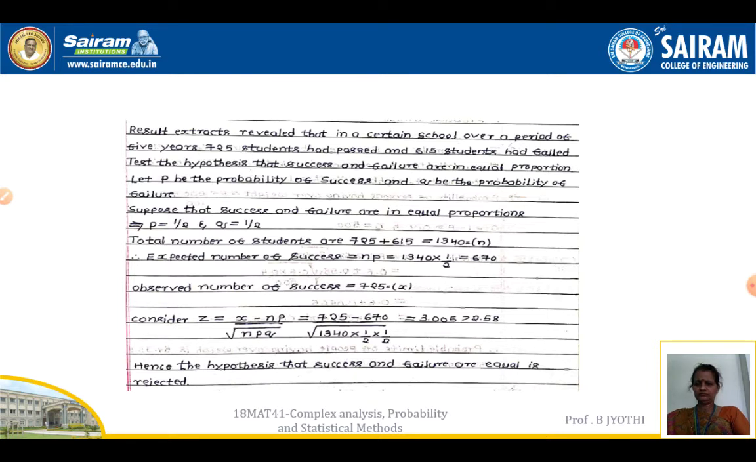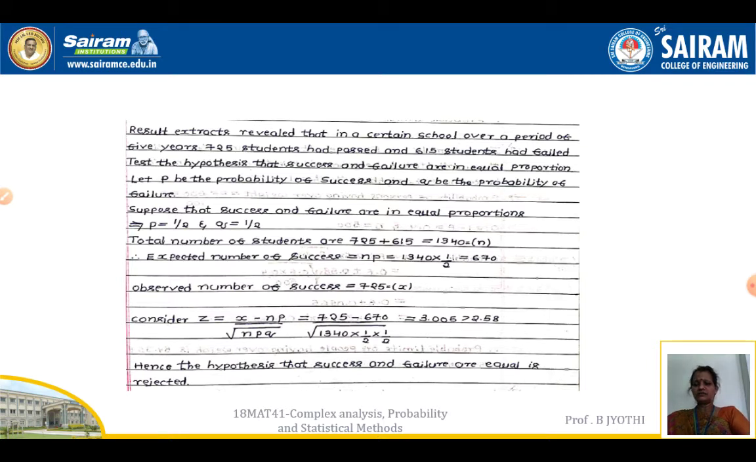Next, third question. The result extracts revealed that in a certain school over a period of 5 years, 725 students had passed and 615 students had failed. Test the hypothesis that the success and the failure are in equal proportion. Let P be the probability of success and Q be the probability of failure. Suppose that the success and failure are in equal proportion, then P equals half and Q equals half, because there are only two options. One is success, another one is failure.